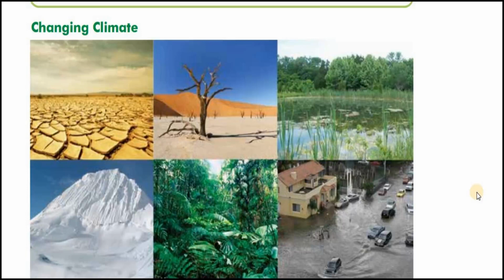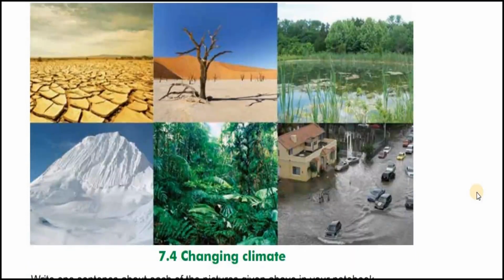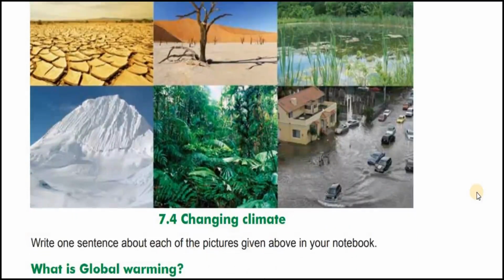This is a swampy area. You see, the entire swamp has collected because of excess rainfall. Glaciers are there and they are melting. You see the melting glaciers here. Water is collecting here. Then rainforests are growing due to excess rainfall. Flood situations are coming. So all these are cases of changing climate.